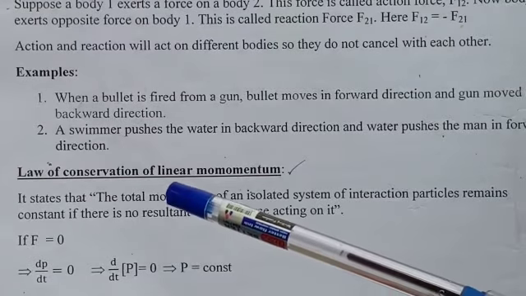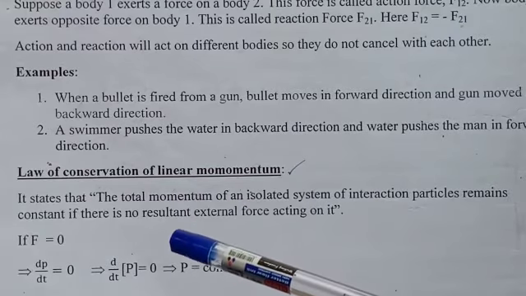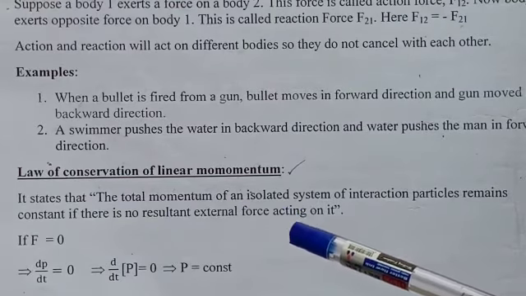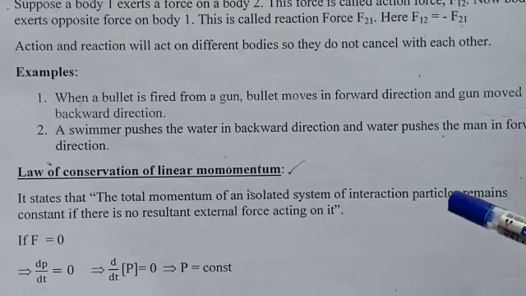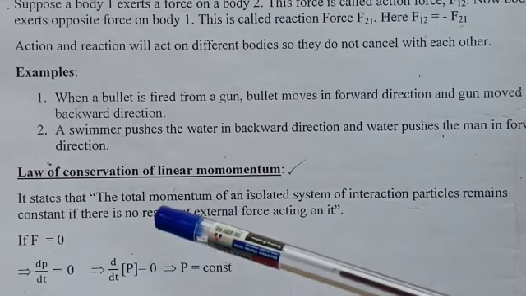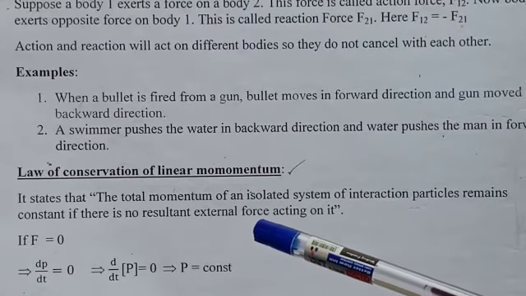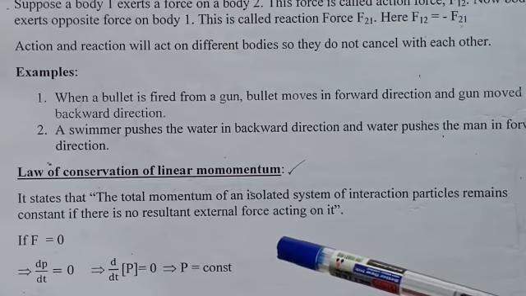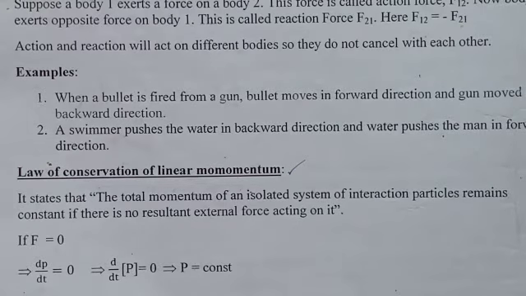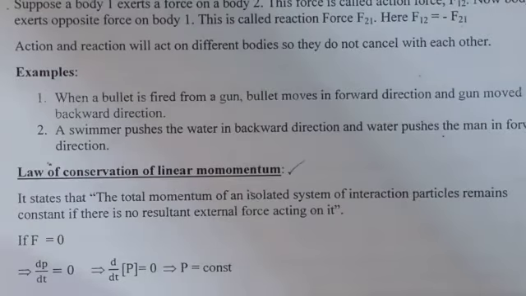So according to the law of conservation of linear momentum, the total momentum of an isolated system of interacting particles remains constant if there is no resultant external force acting on it. Momentum means the product of mass into velocity. This is the statement for the law of conservation of linear momentum.